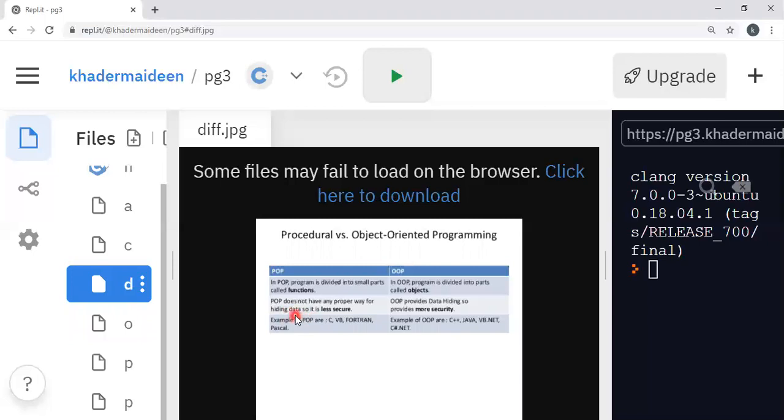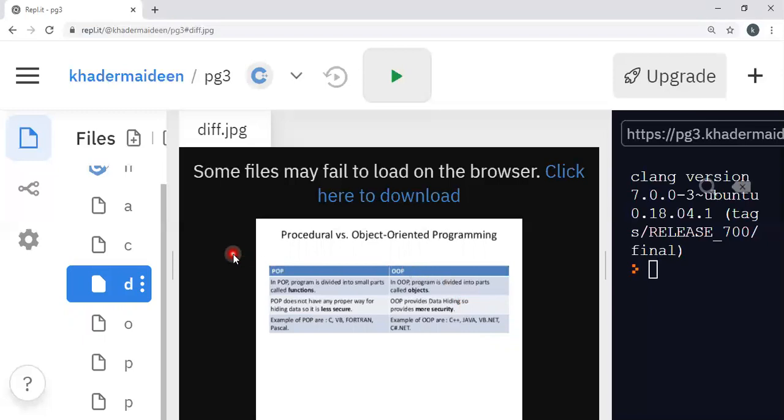Then procedural oriented language does not have any proper way for hiding the data. Whereas here we use the data hiding concept to secure the data. So examples of procedural oriented languages are C, VB, Fortran, like that. Here, C++, Java, then .NET, etc.